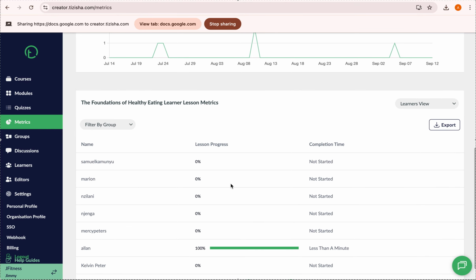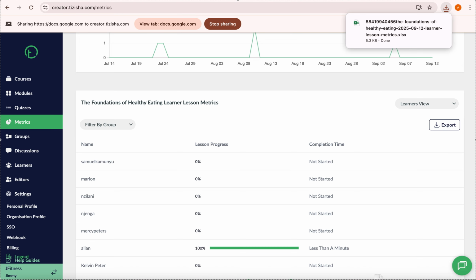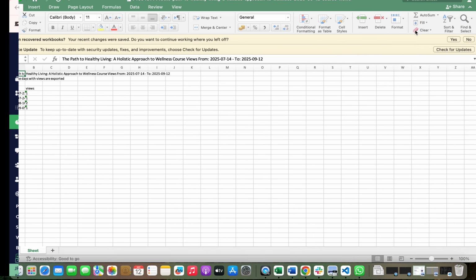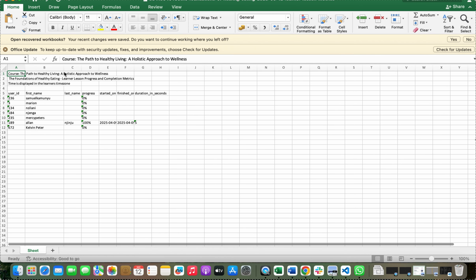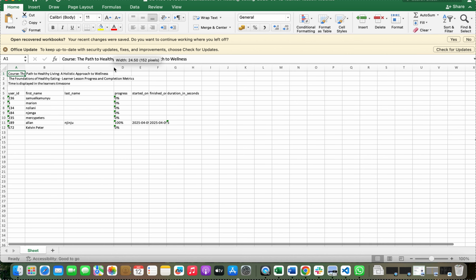And yeah, we can also export this. So if I click on export here, that will be downloaded, and we are able to see that again. So we have the course name, the lesson, and the user ID here, we have the first name. Maybe you can just adjust this to make it look organized.